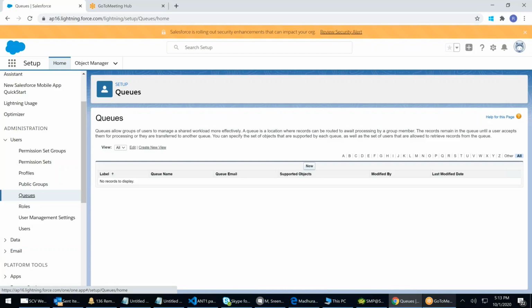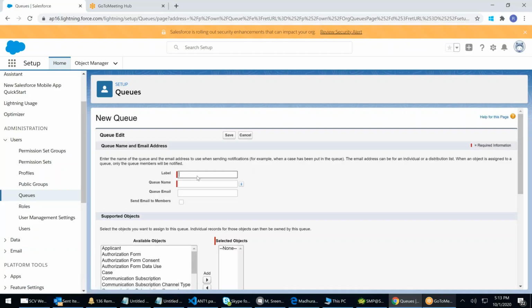First, let us go ahead and create a queue. Queue, new. I will name it TC network, Airtel network, or anything, right? Network department. This is the label, the queue name.